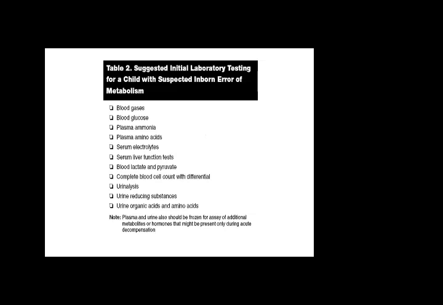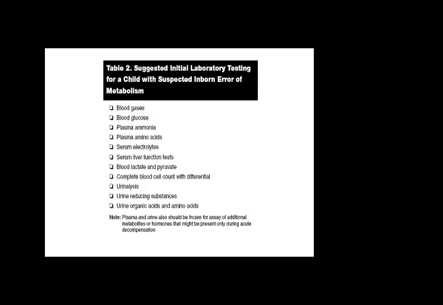So, there are some initial laboratory investigations for a child with suspected IEM. We will go through the blood gases, glucose level, plasma ammonia, plasma amino acids, serum electrolytes, serum liver function tests, blood lactate and pyruvate levels, complete blood cell count with differential, then urine analysis, complete examination of urine, then urine reducing substances, then urine organic acids and amino acids.